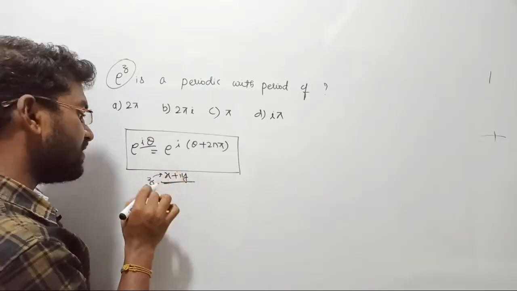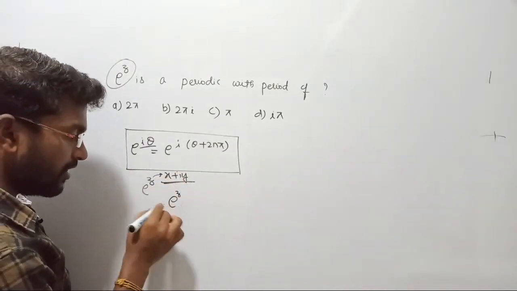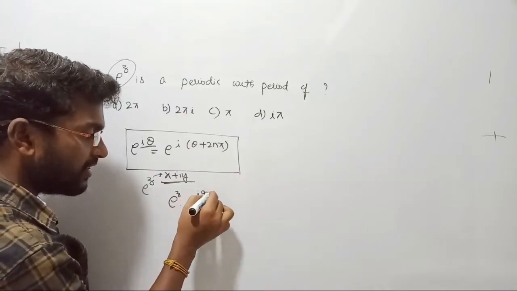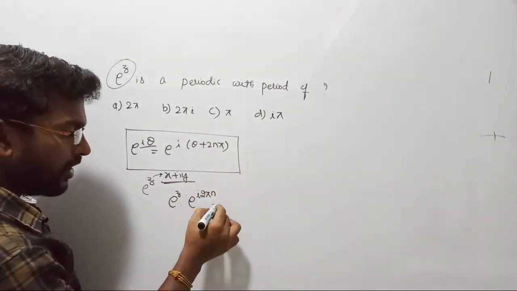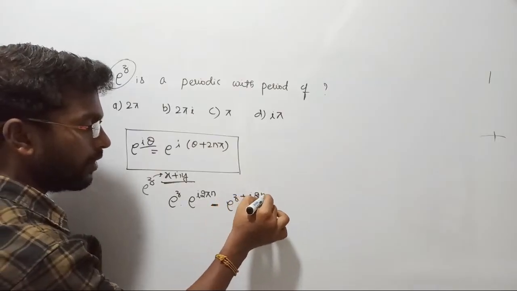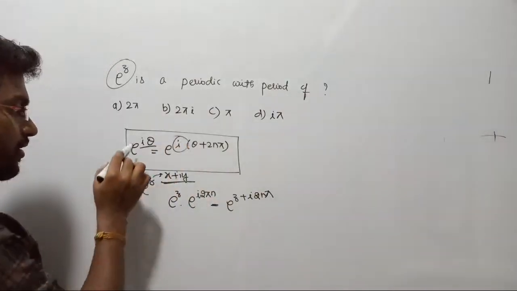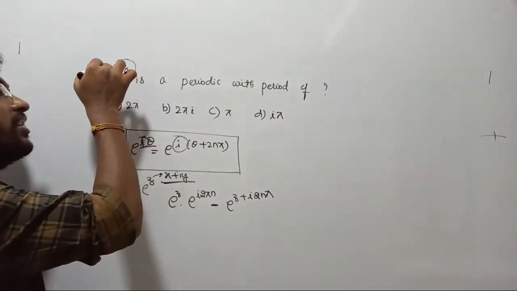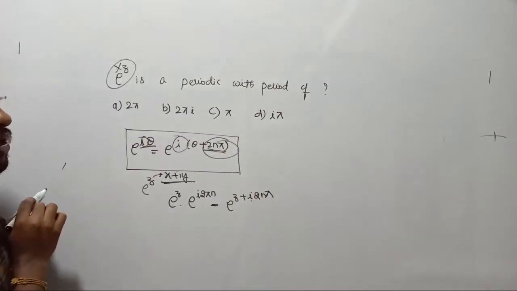So let me directly consider, since it is the complex variable, this e power z. If I multiply it by e power i into 2n pi, is there any change in the periodic function? No, right? Because it can be written as e power z plus i into 2n pi. But here i is missing, such that only your periodic function is going to be multiplied by i. So what will be the answer?